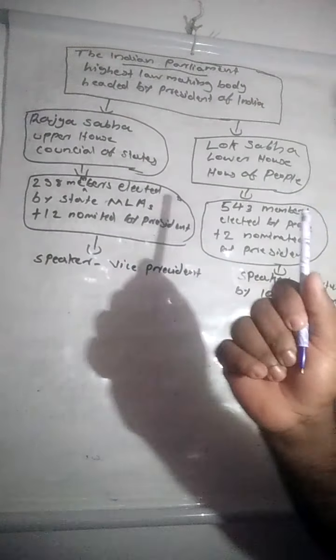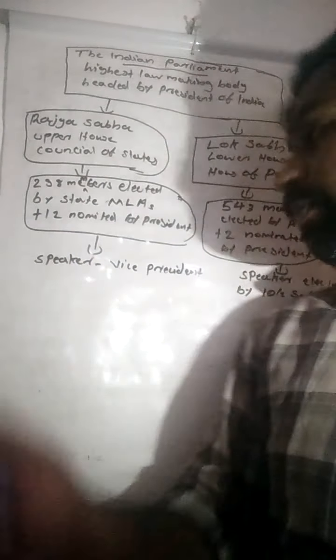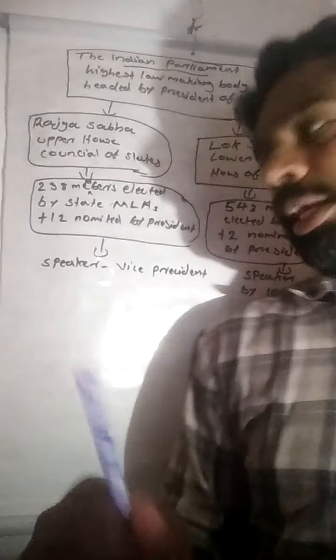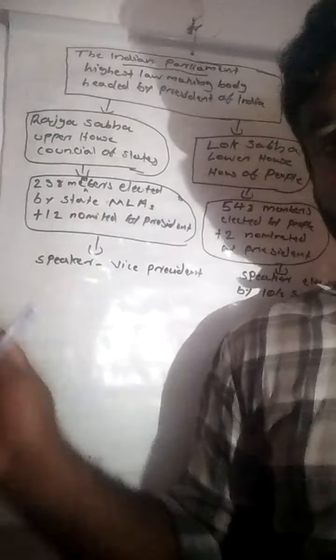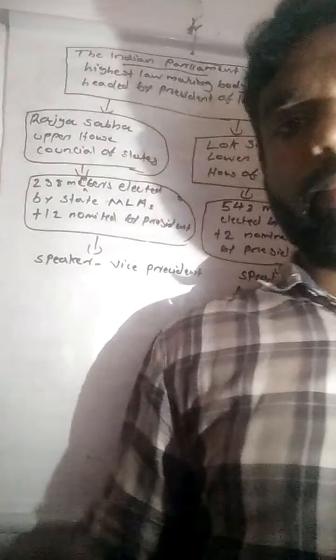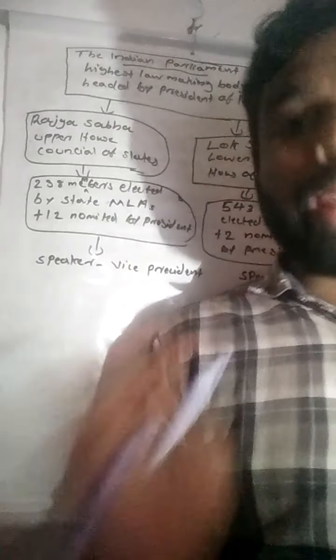In Lok Sabha, the maximum number of members is 545. Of that, 543 are elected by the people, and 2 are nominated by the president. And the speaker in Rajya Sabha is the vice president of India, while in Lok Sabha the speaker is elected by the members of Lok Sabha. This is the structure of the Indian Parliament.